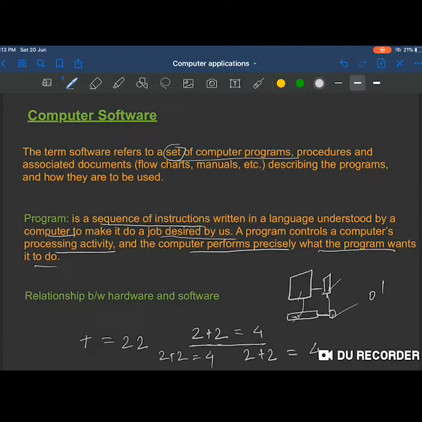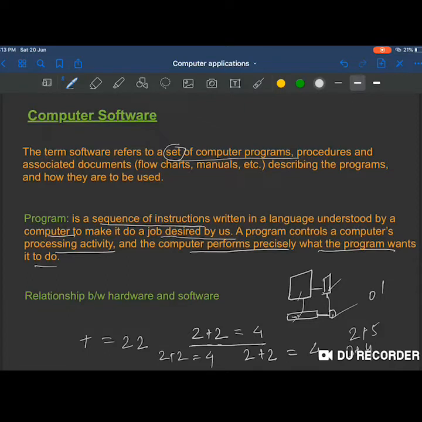So this is one program, right? But if we make a number of these programs by using different numbers, for example 2 plus 5, 3 plus 4, n number of such terms, it will form a set of computer programs of addition, right?